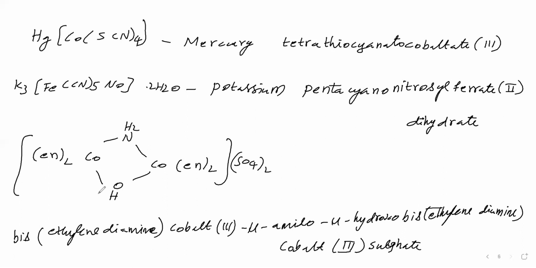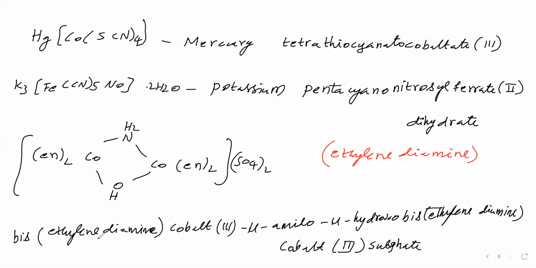Now we will say the name of this complex in another way. How? Here ethylene diamine is present 2 times. Here also ethylene diamine is present 2 times. Totally 4 times. That 4 times we will write now. This ethylene diamine contains a di word.